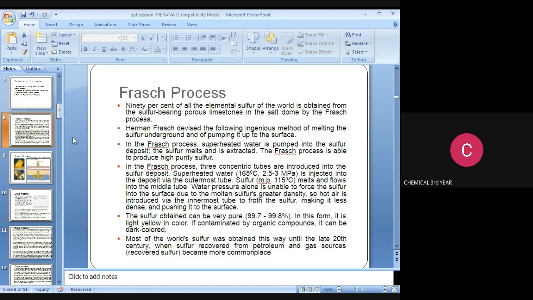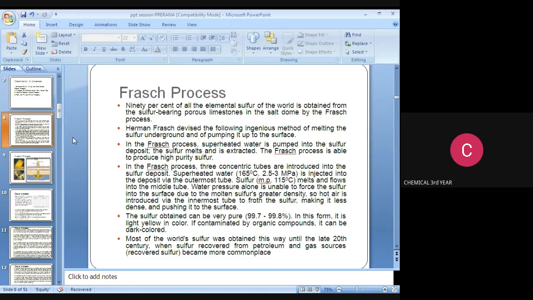In the Frasch process, three concentric tubes are introduced into the sulfur deposit. The superheated water is injected into the deposit via the outermost tube. The temperature is 165 degrees Celsius and the pressure is 2.5 to 3 megapascal.